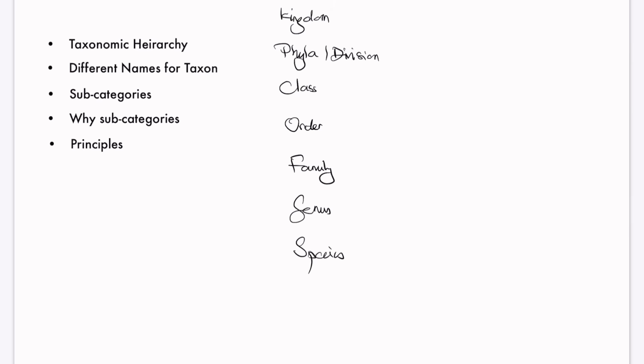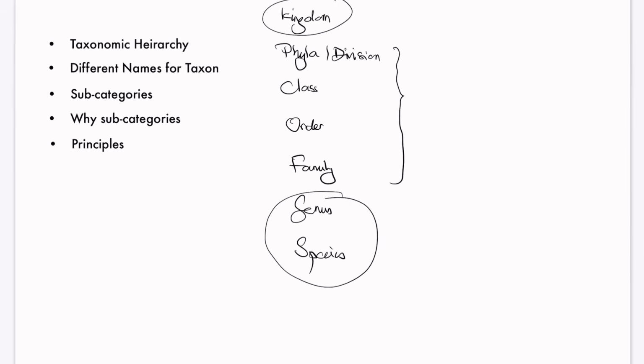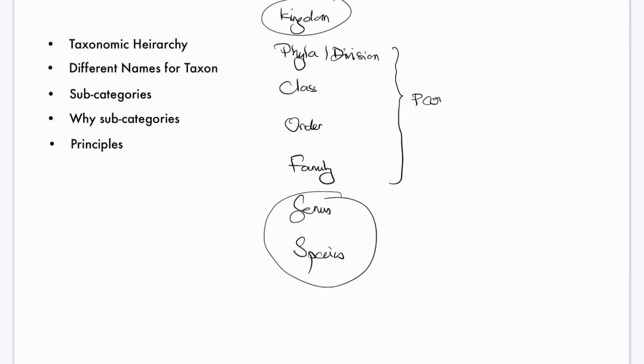You have to remember this in order. Genus and species everyone will remember. Kingdom everyone will remember. Only thing you have to remember in order is these four: PCOF, or other mnemonics like King Philip's came over for good soup. This is the taxonomic hierarchy.